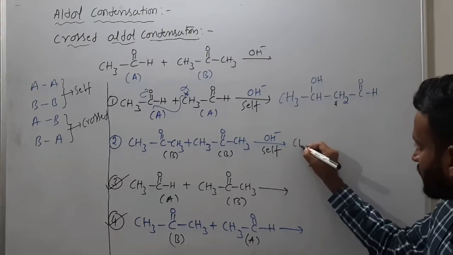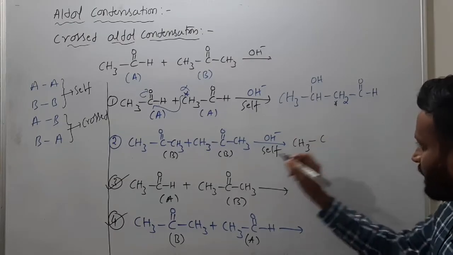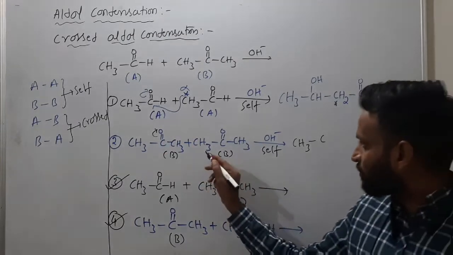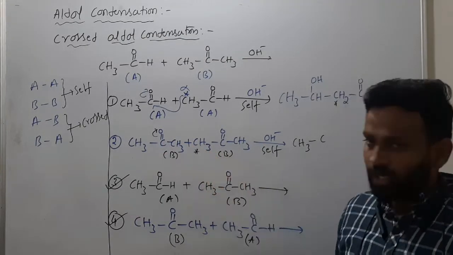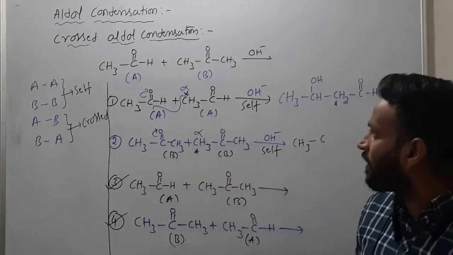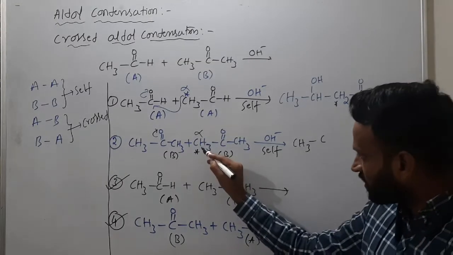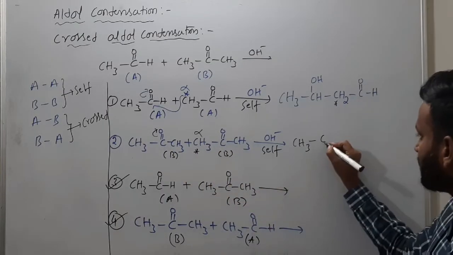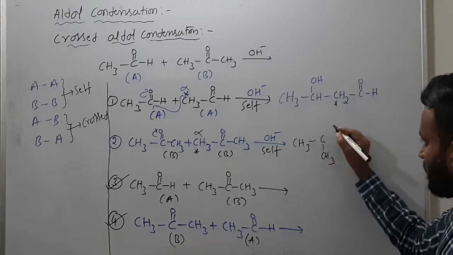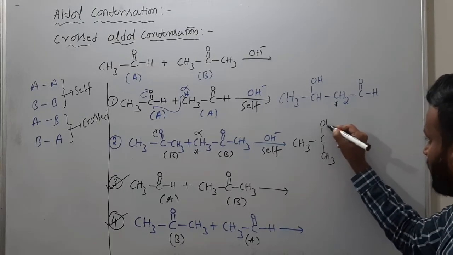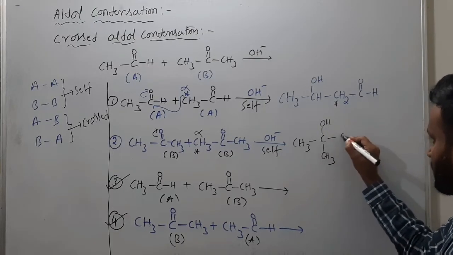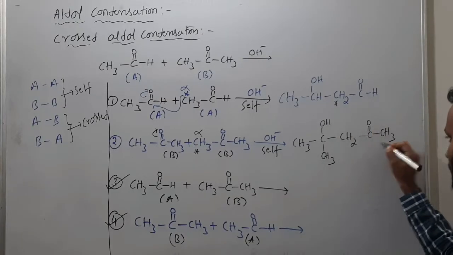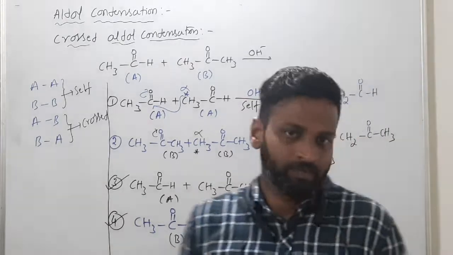So here tell me what is the product. Very simple: CH3 and C, this pi bond will migrate towards oxygen, because from this we are removing alpha hydrogen, because this is alpha. So this will become CH2 minus now. This CH2 minus will attack on this. So CH3 and one more CH3 here, and here you are having OH, and remaining is CH2 C double bond O CH3. This self we already discussed.